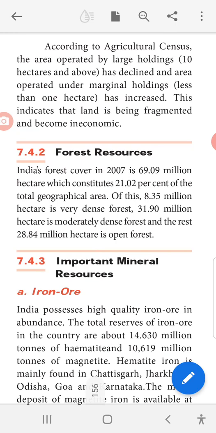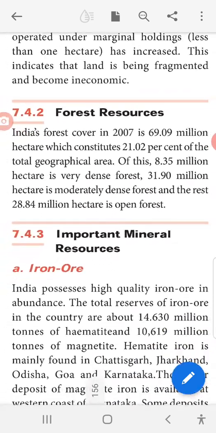According to the agricultural census, the area operated by large holdings has declined and the area operated under marginal holdings has increased. This indicates that the land is being fragmented and becoming uneconomic. Large holdings means large areas. Marginal holdings means less. Fragmented means scattered from one place to another.